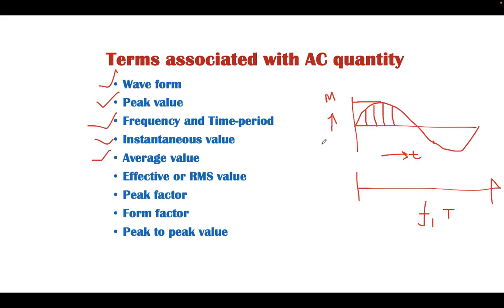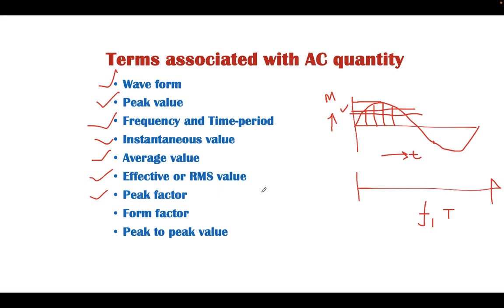Average value, because we know this quantity varies from 0 to maximum, and hence we need to analyze what the average value of this function is. The effective value here means, if this quantity is equivalent to the DC quantity, what is the effective mean of that AC quantity in reference to DC.